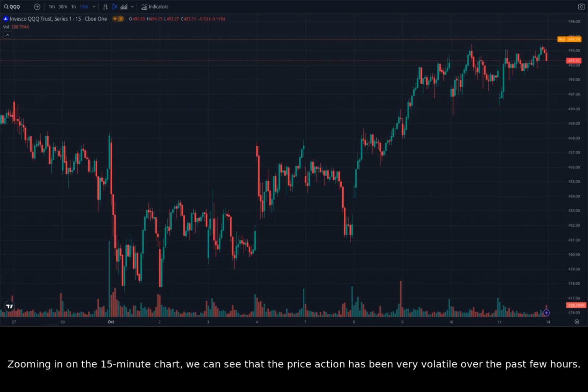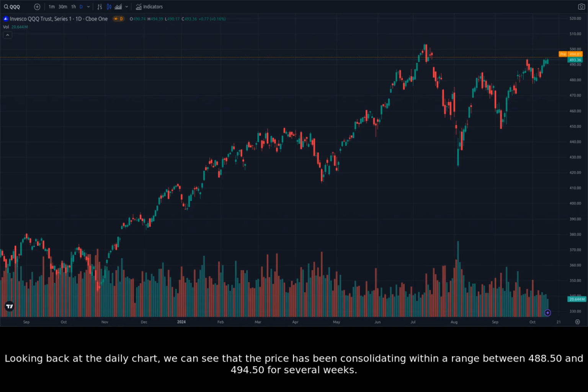Zooming in on the 15-minute chart, we can see that the price action has been very volatile over the past few hours. This suggests that the market is still trying to find its direction and traders are cautious about making big bets. The 15-minute chart also shows that the price is currently trading above the 50-period moving average. This suggests that the bulls are in control in the very short term, but the volatility could lead to a quick reversal.